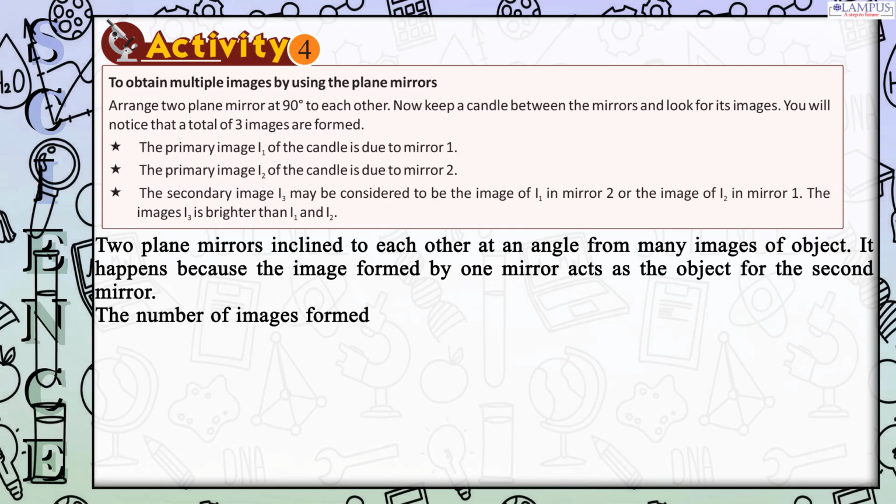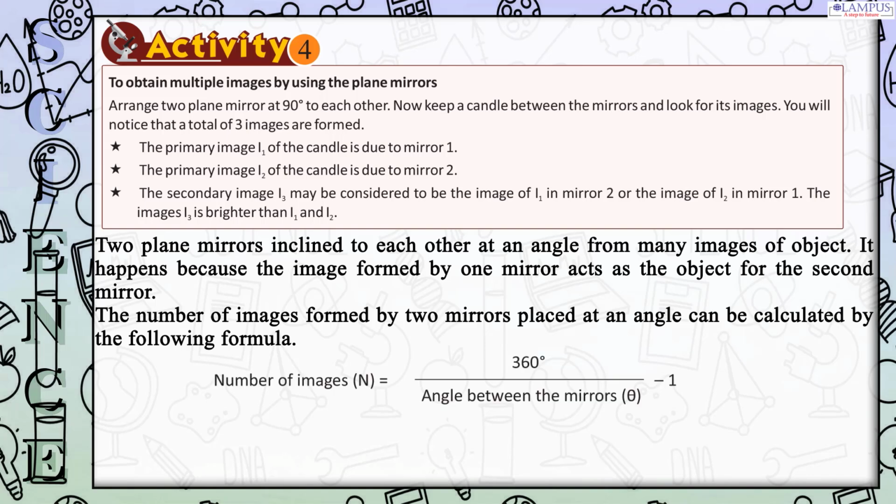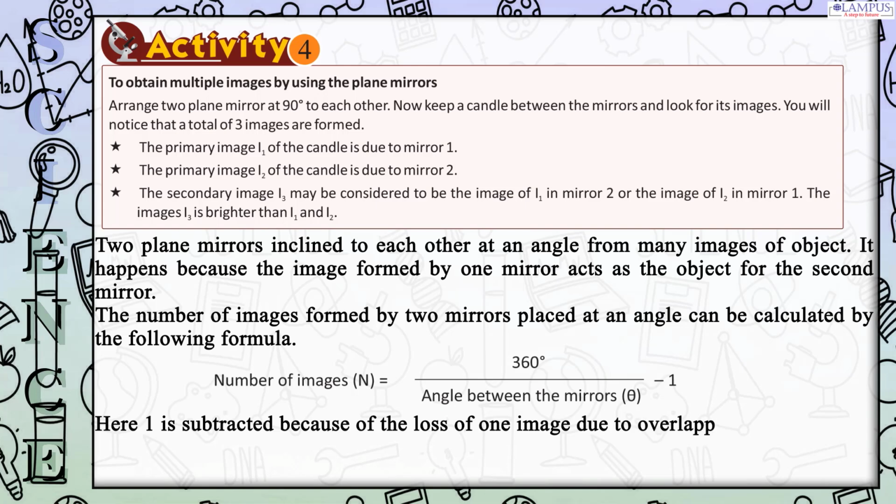The number of images formed by two mirrors placed at an angle can be calculated by the following formula. Number of images, n, equals 360 degrees divided by the angle between the mirrors, minus 1. Here 1 is subtracted because of the loss of one image due to overlapping of two images.